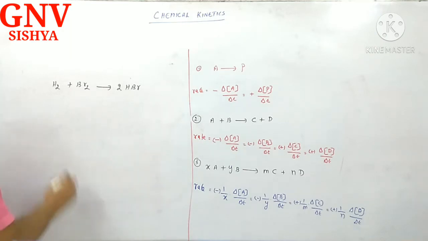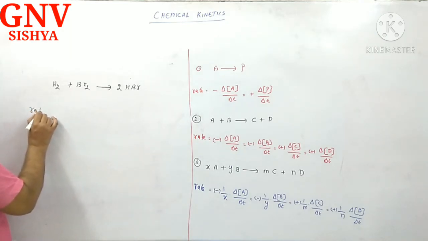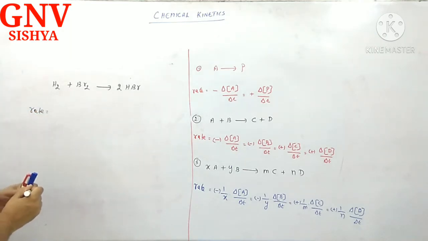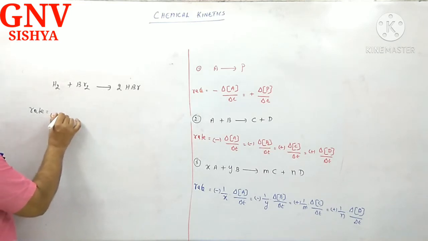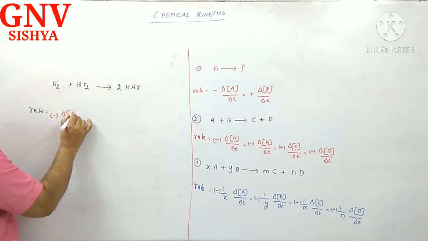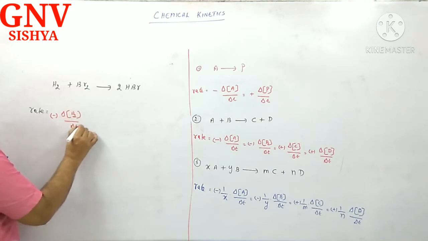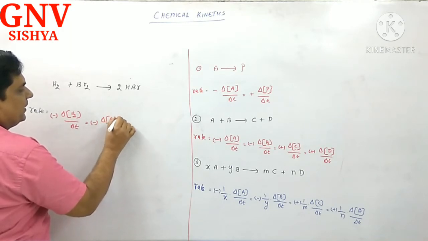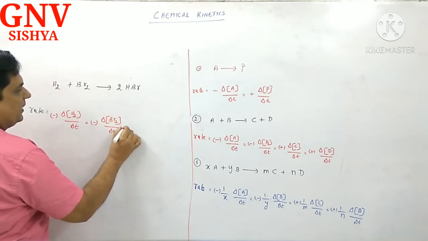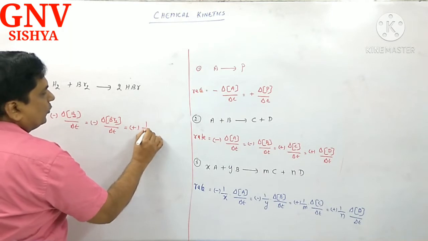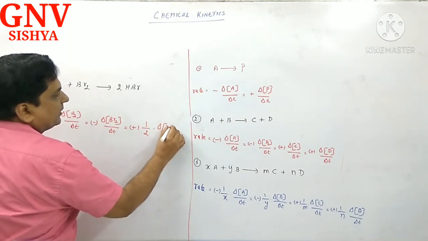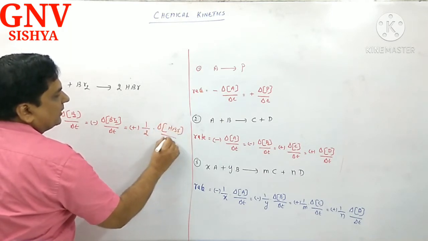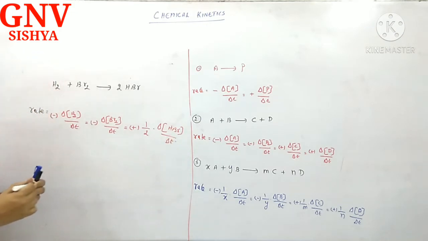Equation is balanced. So, rate is equal to, with respect to hydrogen, with respect to bromine, minus delta H2 divided by delta T, minus delta Br2 divided by delta T, plus 1 by 2 delta HBr divided by delta T. Correct? Next, one more equation.